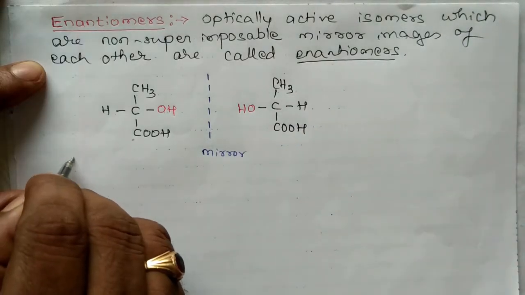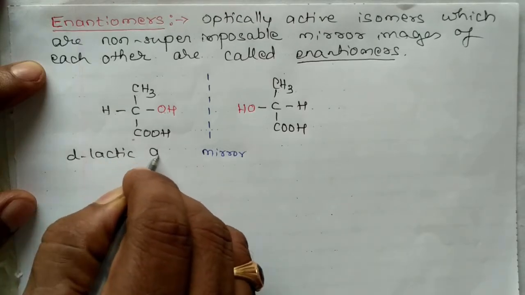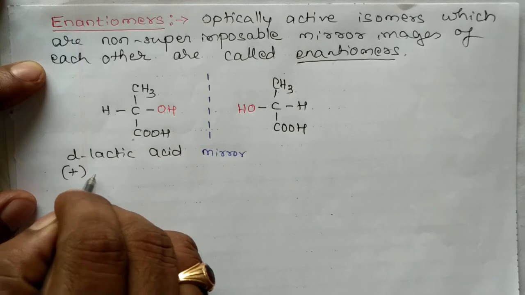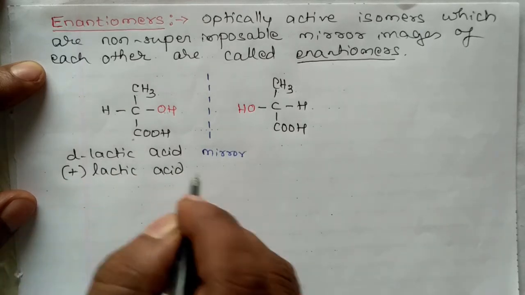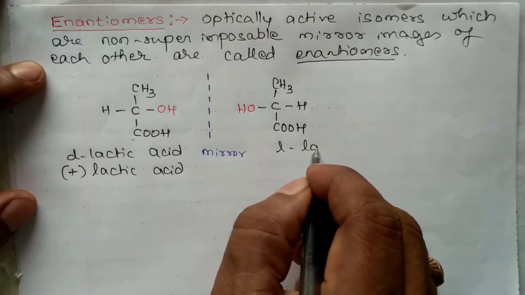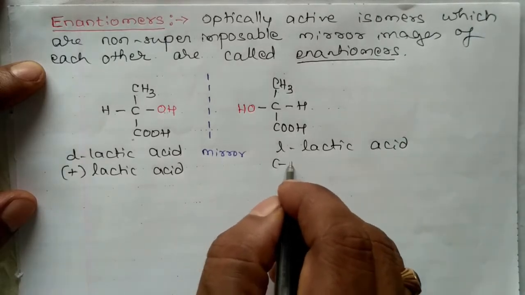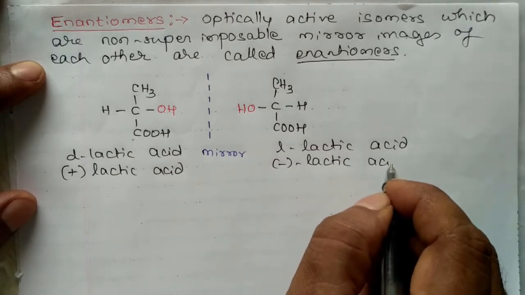This is D-lactic acid, dextro, or you can write plus lactic acid, and this is L-lactic acid. It is also written as minus lactic acid.